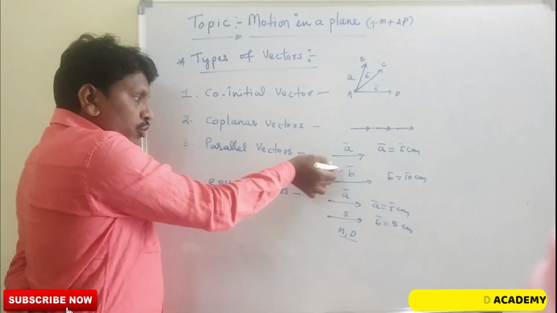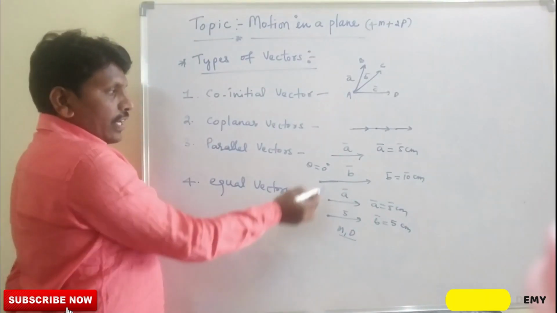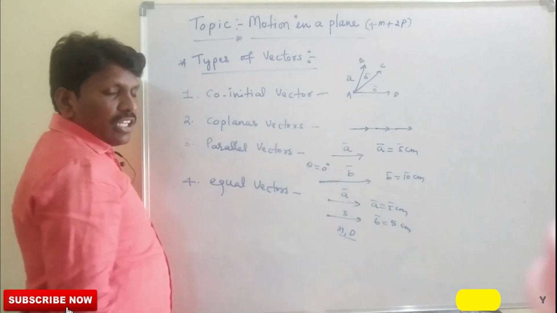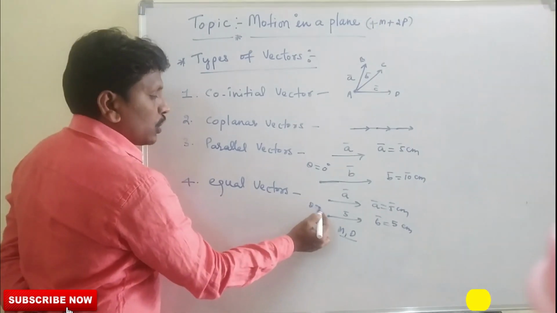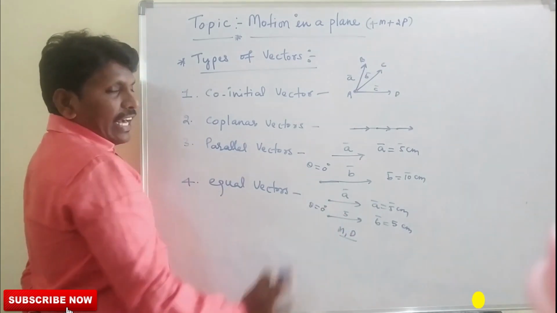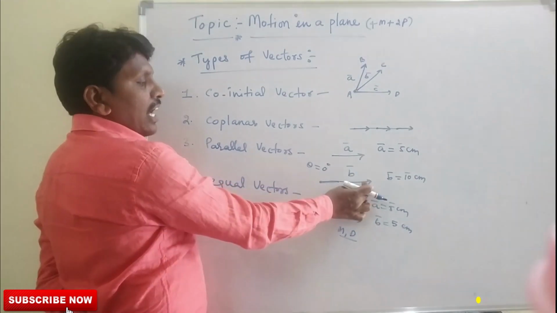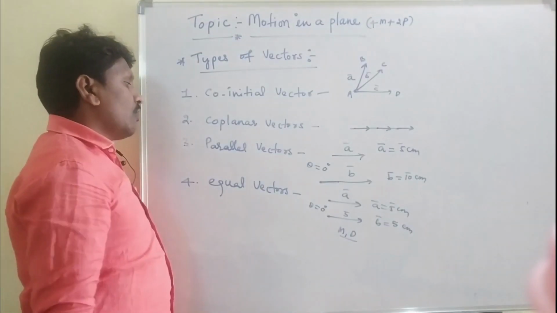And the angle between the two vectors for parallel vectors, theta, is equal to 0. The angle between the two vectors must be 0. That is parallel vectors. And for equal vectors also theta is equal to 0. Magnitude must be equal and direction must be equal, but for parallel vectors magnitude may not be equal, though direction must be equal.